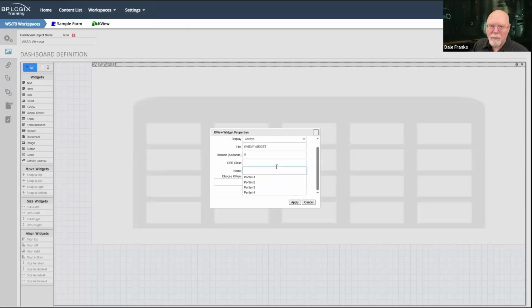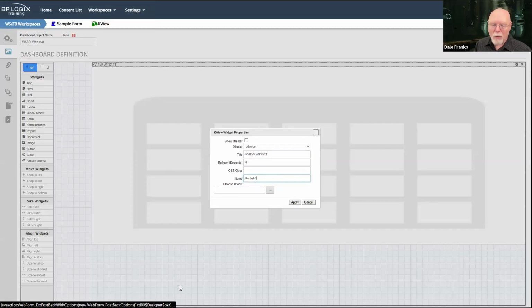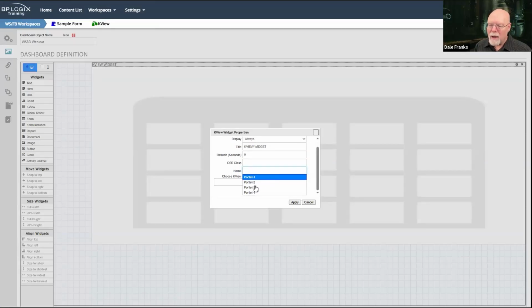And if I am going to do something like we just saw in the knowledge view, where I click on this and I want you to open the item in portlet 2, okay, great. Then this would be portlet 1. And then I'd have to create another object in here, probably a form widget, and rename it. If I wanted the item that I click here to open in portlet 2, then I'd need to set the name in my form widget as portlet 2, so that whenever I clicked on an item in this knowledge view, it would open the form in portlet 2, for example. So that's what these names allow you to do.